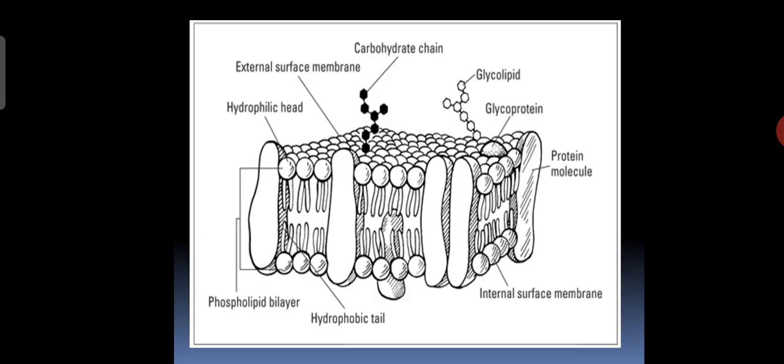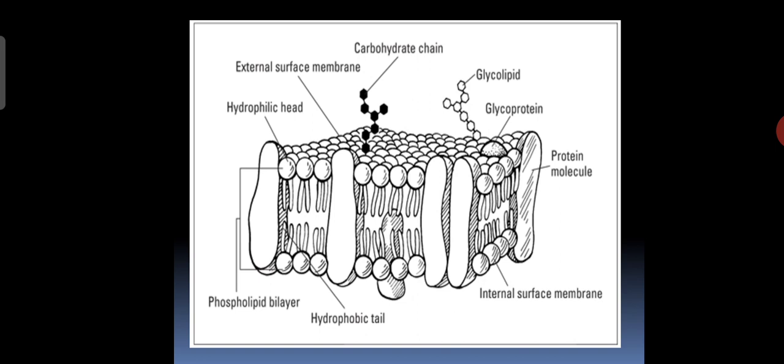Here you can see they have a lipid bilayer, and you have intrinsic protein and extrinsic protein, right? And it also has a carbohydrate chain, that is, 15 sugar units. Here it has a hydrophilic head and a hydrophobic tail region, and these form a phospholipid bilayer.